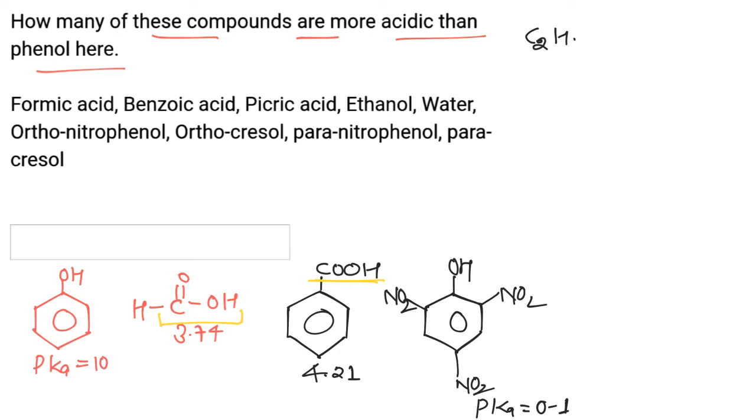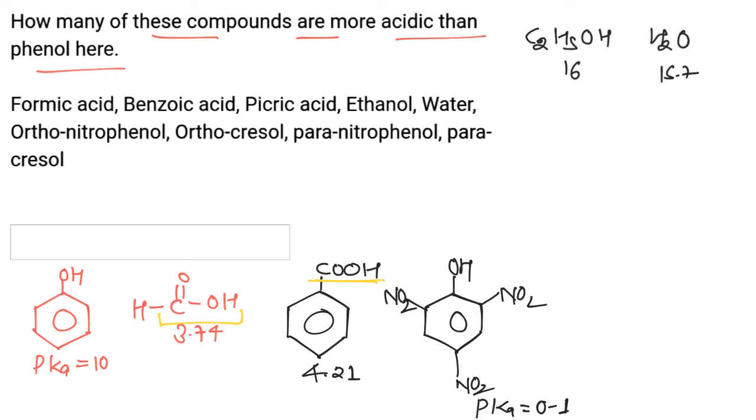Next is ethanol. Now ethanol has pK value approximately 16. In ethanol, the negative ion is not involved in resonance, so it would be less acidic than phenol. Water has pK value 15.7. Again, after removal of H positive ion, the negative charge of oxygen is not stabilized like in phenol, so it would again be less acidic than phenol.